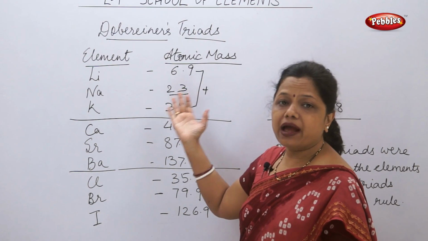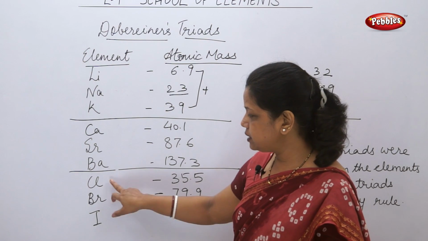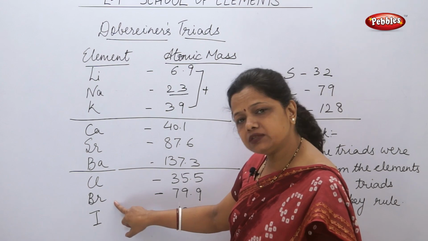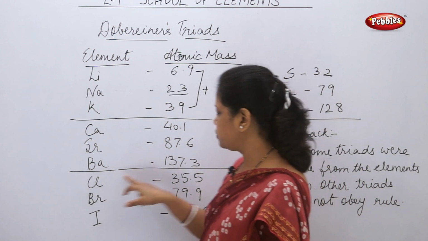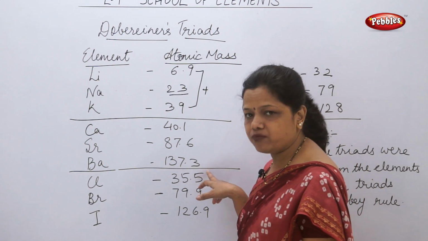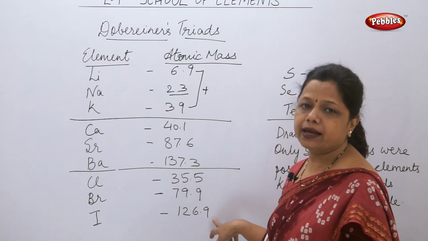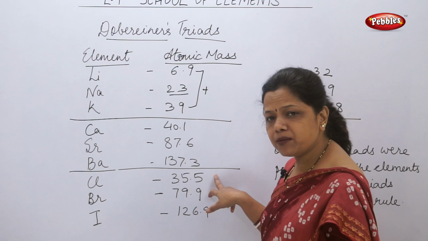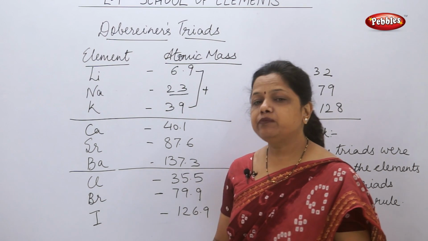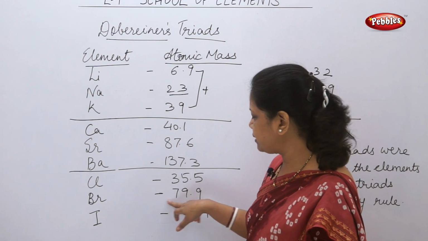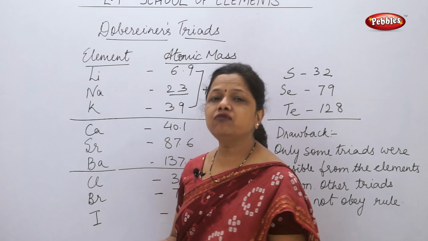The third triad which he found was chlorine, bromine and iodine. Cl stands for chlorine, Br for bromine, I for iodine. The atomic mass of chlorine is approximately 35.5 and for iodine it is 126.9. If I add 35.5 and 126.9 and divide by 2, I get around 79.9, and that is the atomic mass of bromine.